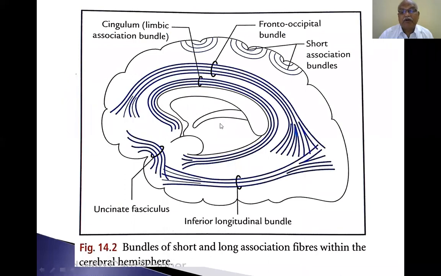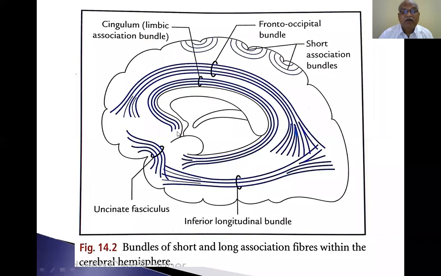This is the frontal pole. This is the occipital pole. This is the temporal pole. So, this inferior longitudinal bundle connecting the temporal pole to the occipital pole is a long association fiber. So, this is a fronto-occipital bundle. This is the frontal pole. These fibers are connecting to the occipital pole. So, this is a fronto-occipital bundle. This is a long association bundle.